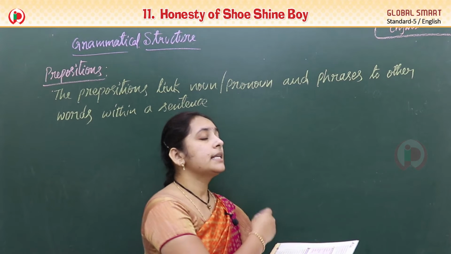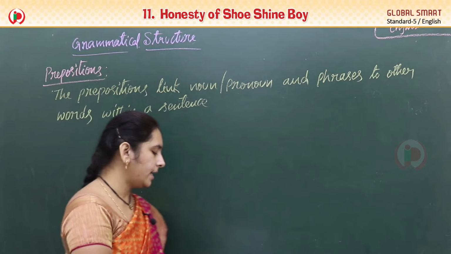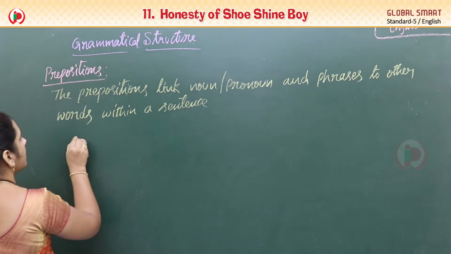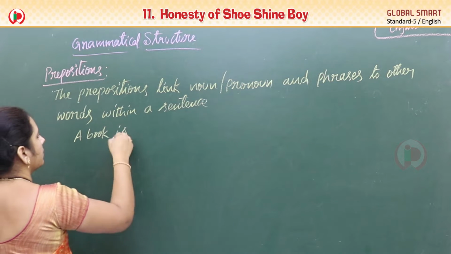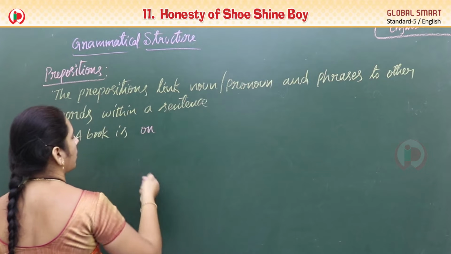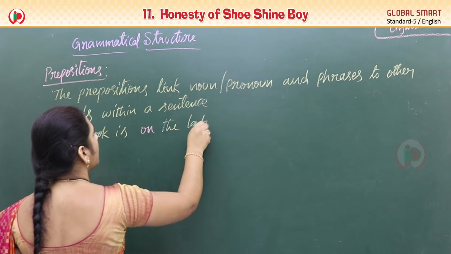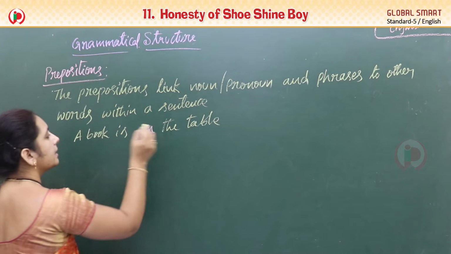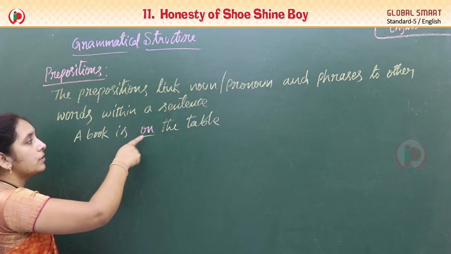Suppose a book is on the table. If I write, a book is on the table, here this 'on' gives the relation between a book and a table. Where is the book?